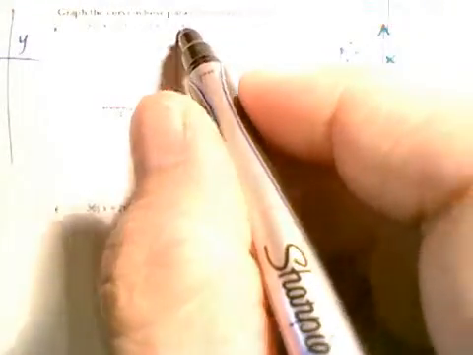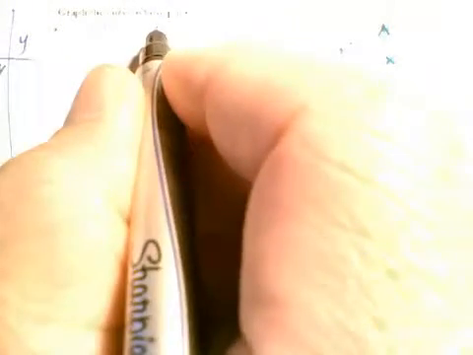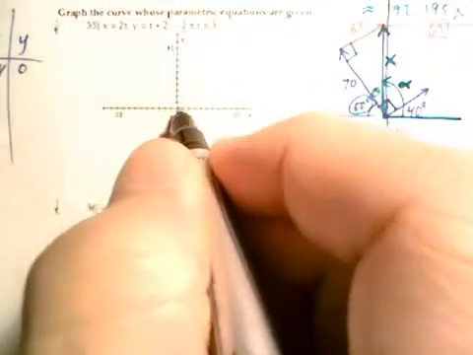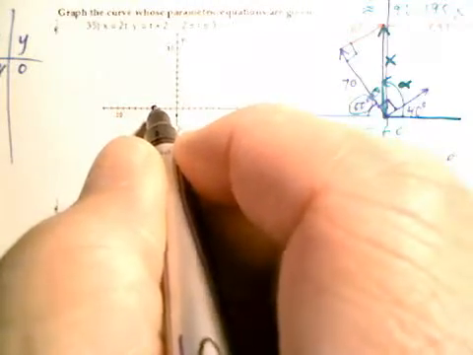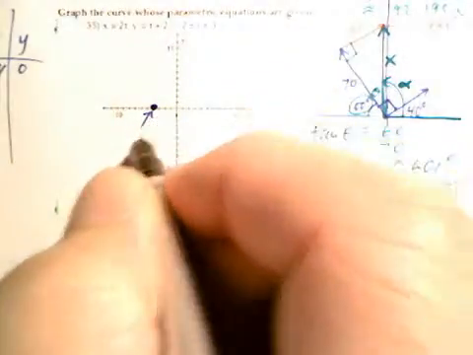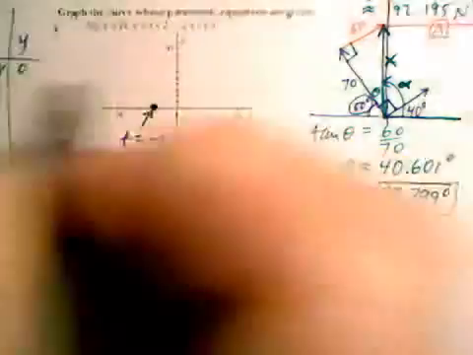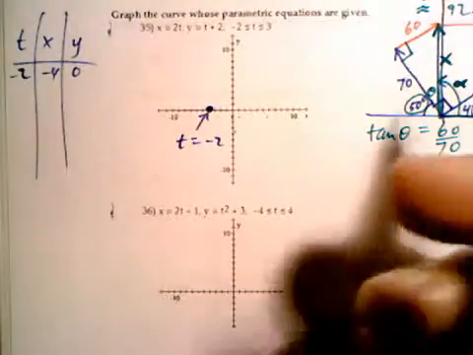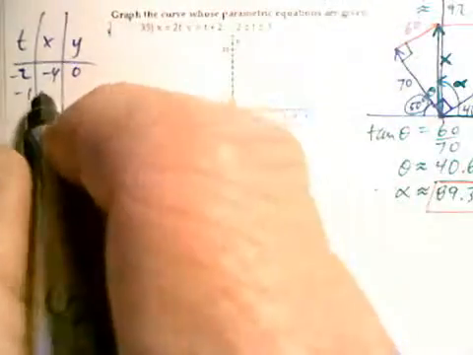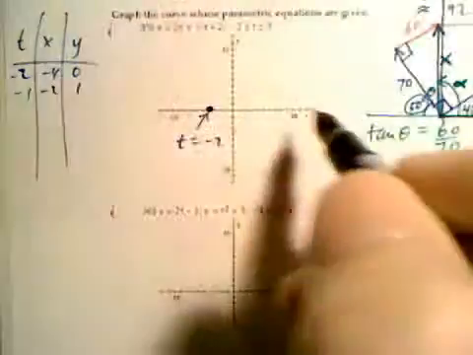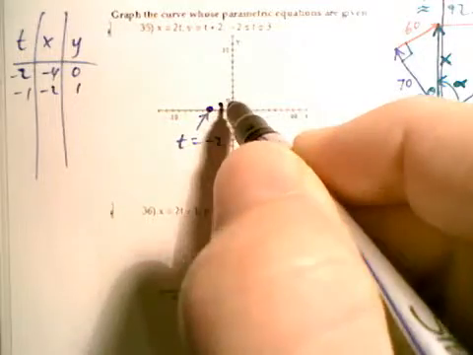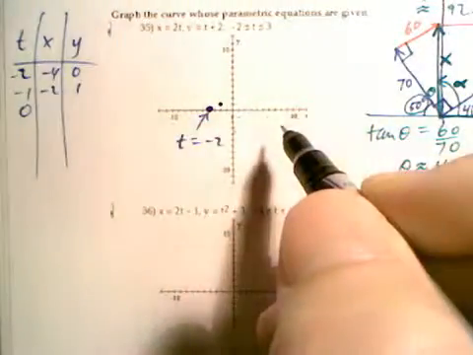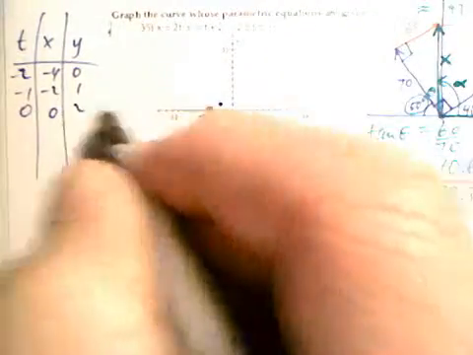So when t is -2, we see that x is -4 and y is -2 plus 2, which is 0. So -4, 0. 1, 2, 3, 4. That's right there when t is equal to -2. The coordinates of that point are -4, 0. Okay? Well, let's pick the next value of t, and let's pick -1. The x coordinate would be -2, and the y coordinate would be 1. So -2, 1. And then for t equal to 0, we get 0 for x, 2 for y.